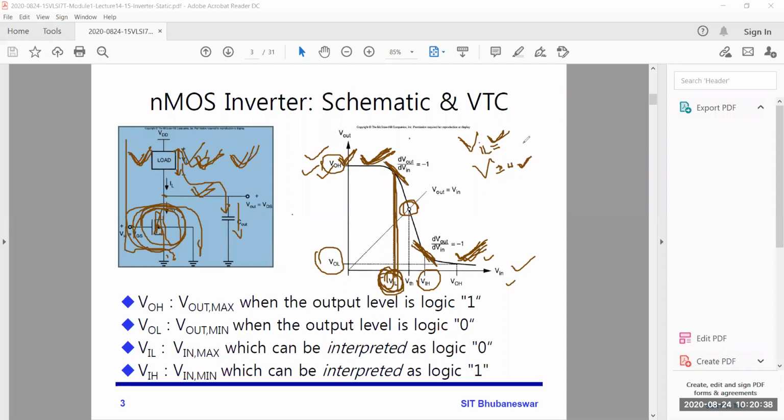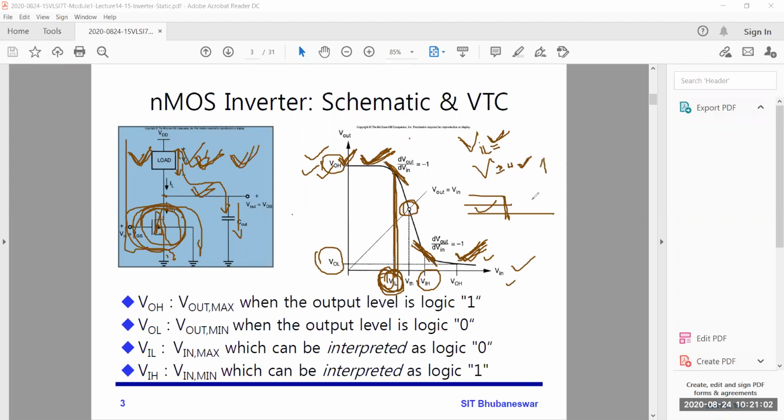So VIL is the maximum input voltage interpreted as logic 0, and VIH is the minimum input voltage interpreted as logic 1. Up to this point, whatever voltage we give in this region, the output will be 1.